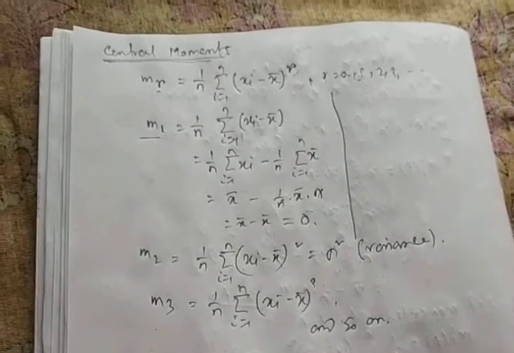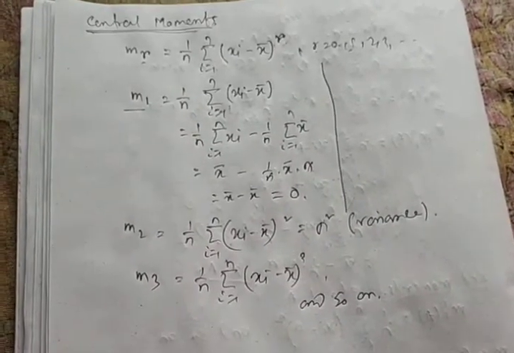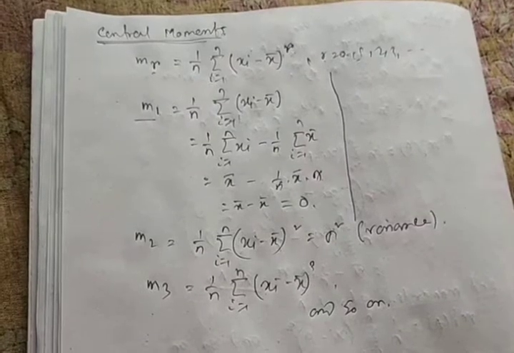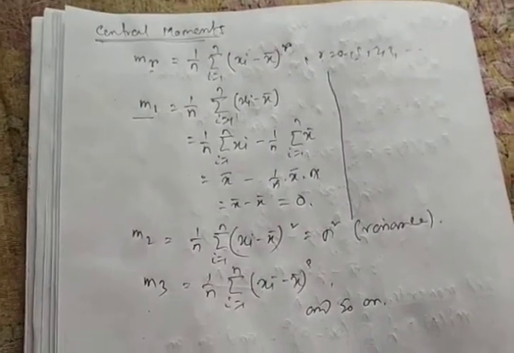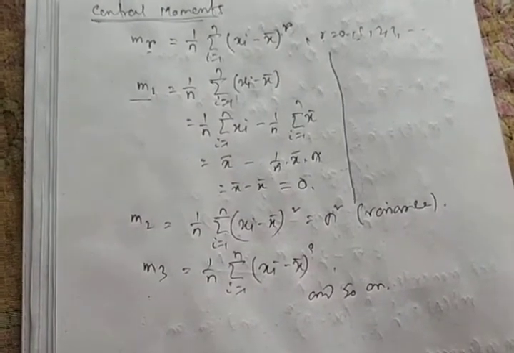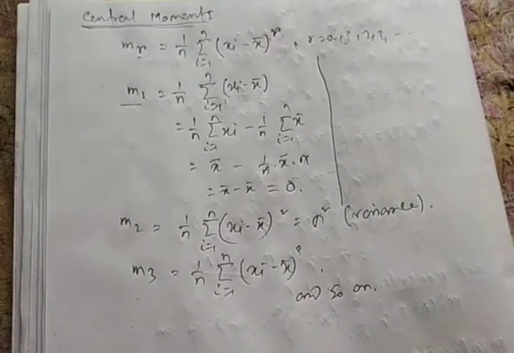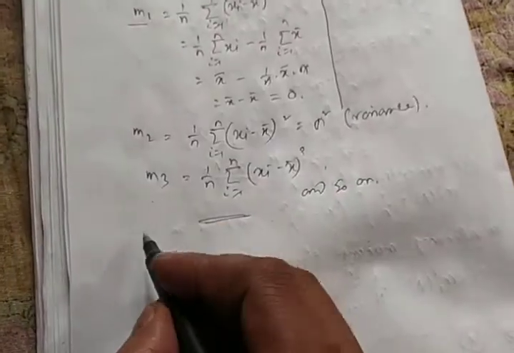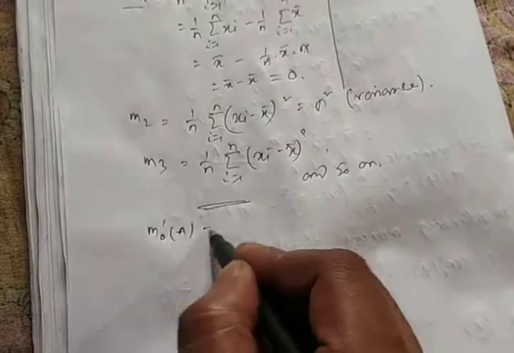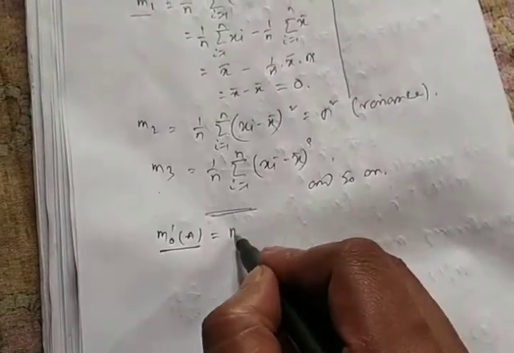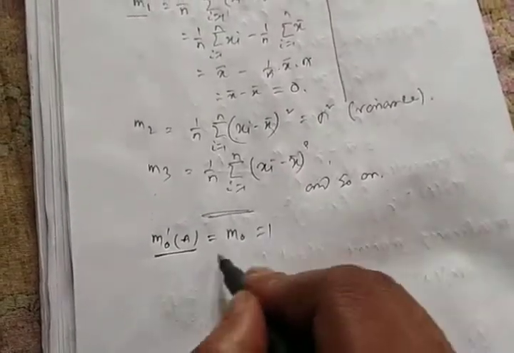If the non-central moment is about origin 0, then it will be called raw moments, and if not, then it will be called ordinary moments, whatever be the origin. So we see that when r equals 0, m0 dash a, that is the non-central moment, and m0 are all equal to 1, right?